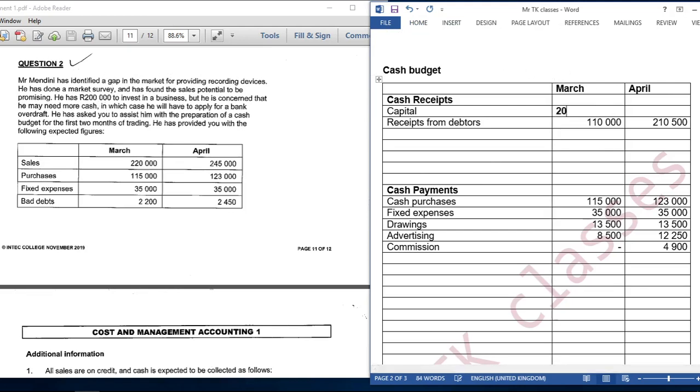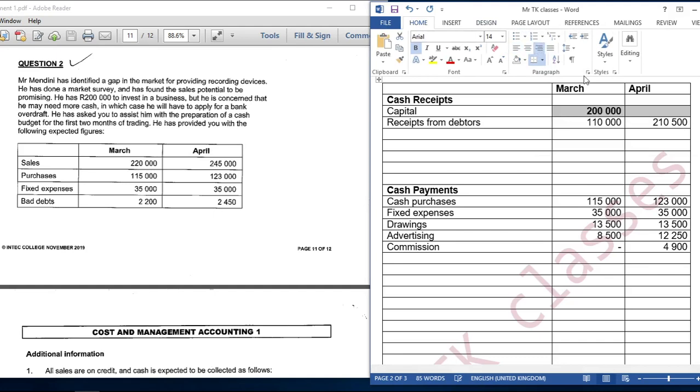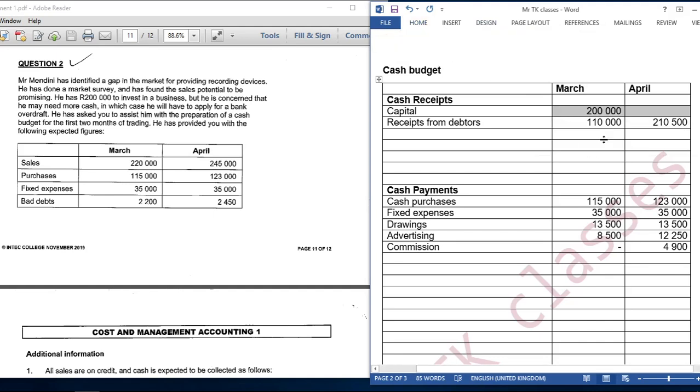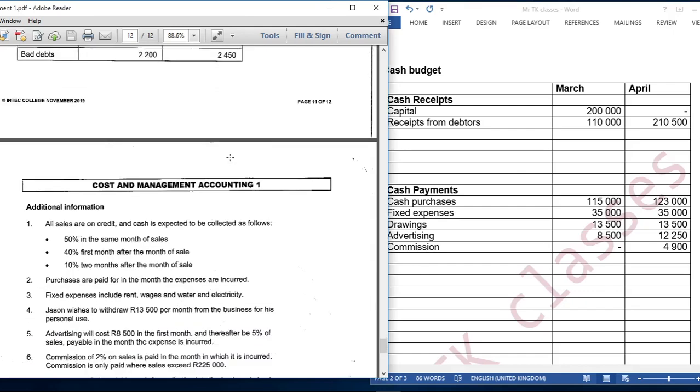So we are going to say 200,000. Alright, here we are just gonna put a 0. Then what is the next adjustment?